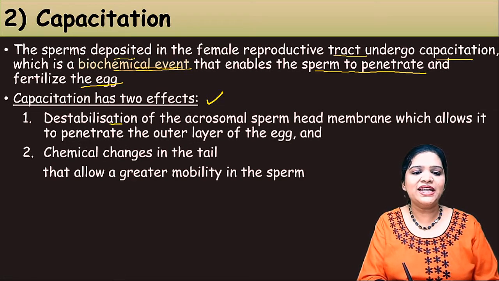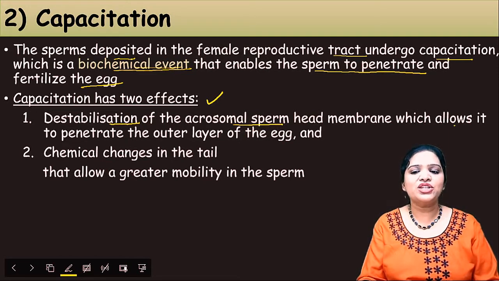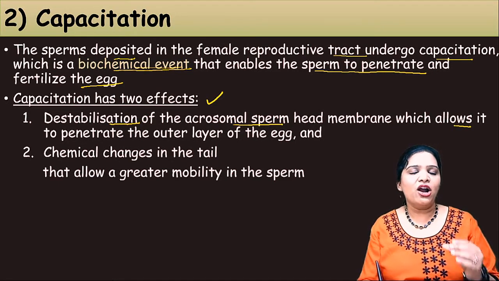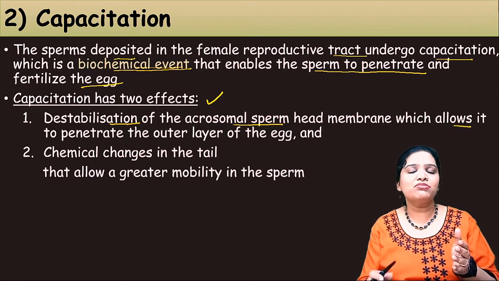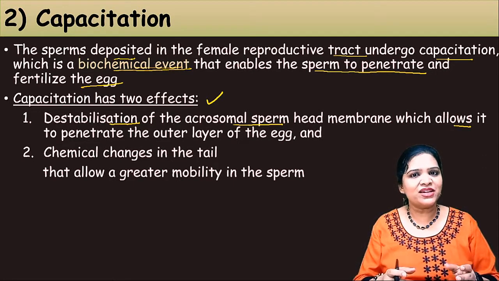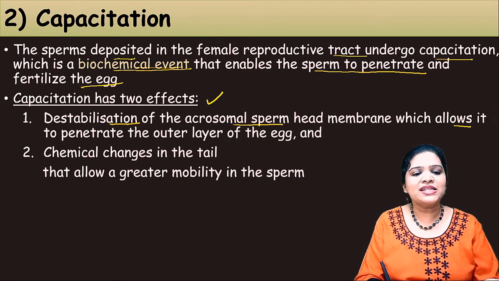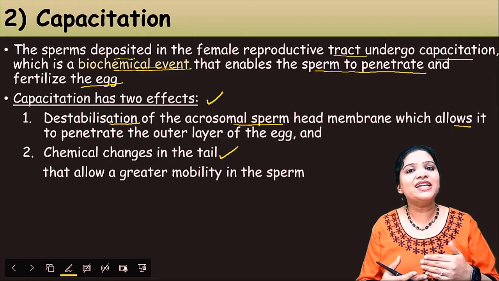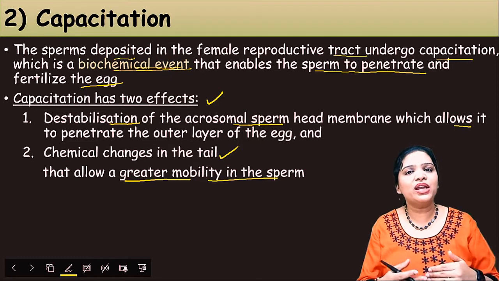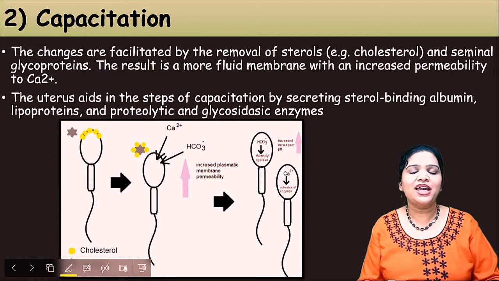The first one is destabilization of the acrosomal sperm head membrane, which allows it to penetrate the outer layer of the egg. On the head there is a layer called the acrosomal covering. So that acrosomal covering gets detached. That is the first step. And the second one, there are chemical changes happening in its tail, so that the sperm reaches a greater motility, so that it could move faster. Those things happen during capacitation.